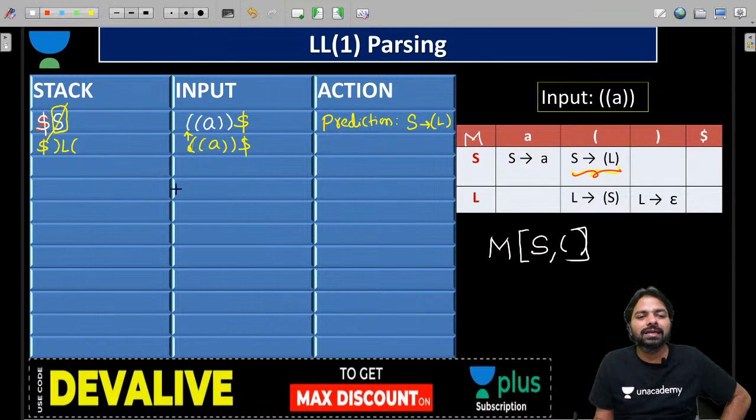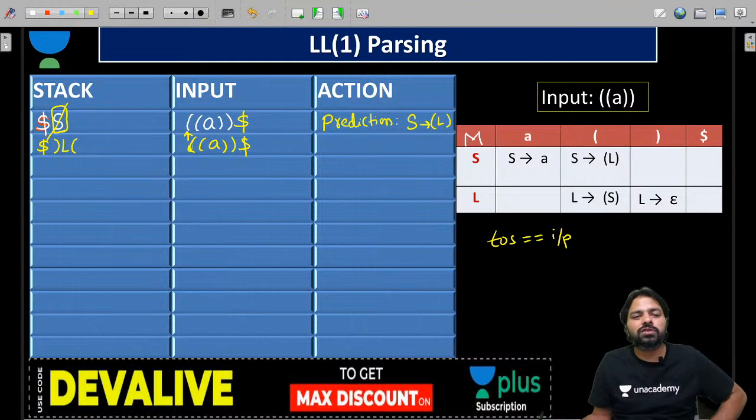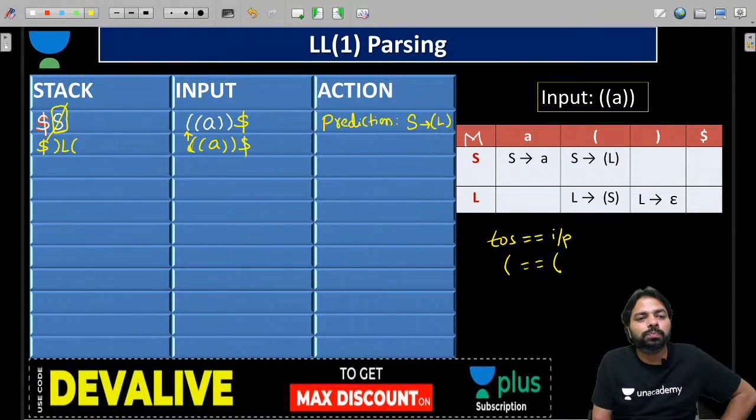Now, who is the top of the stack right now? Top of the stack is equal to input. Of course, that is not a dollar. If it is dollar, accepted. Now, both are equal. So, what do you do? We are going to pop it and increment the head to the next token. So, what you see now is the dollar, closed parenthesis, L.